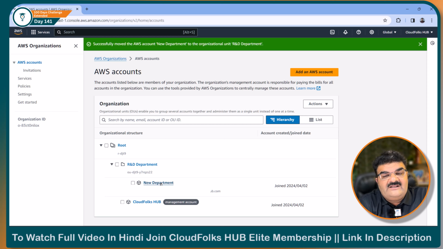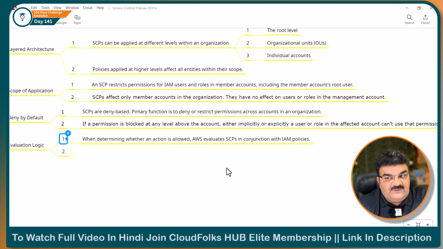This user cannot do anything because first of all, you need to attach an IAM policy with this user. When you attach an IAM policy with this user, the user can access all the services. Now you can restrict the services using SCP at account level.